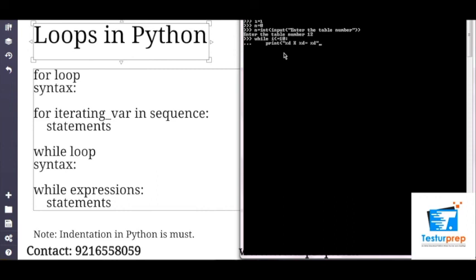And again calling first n, then calling i, then calling n into i, closing it, and then we will keep on adding 1 to i for its iteration. And let's get the result, and here we get the table for 12 using the while loop.